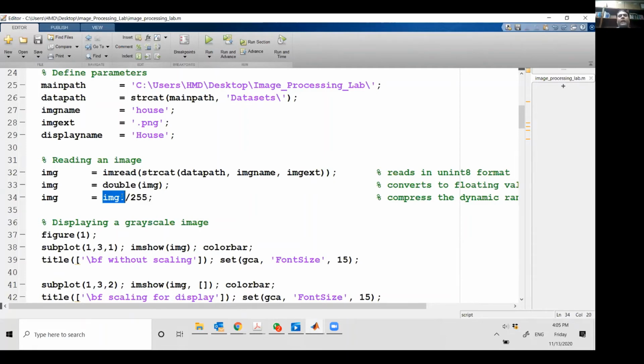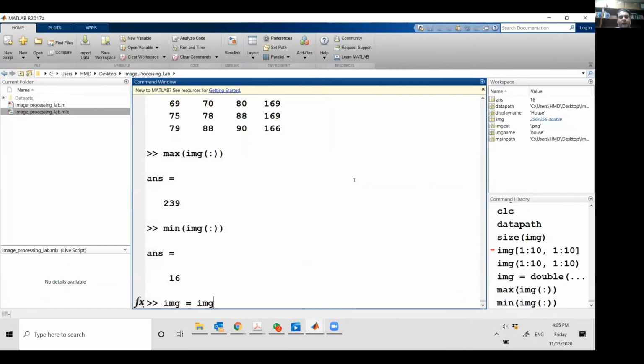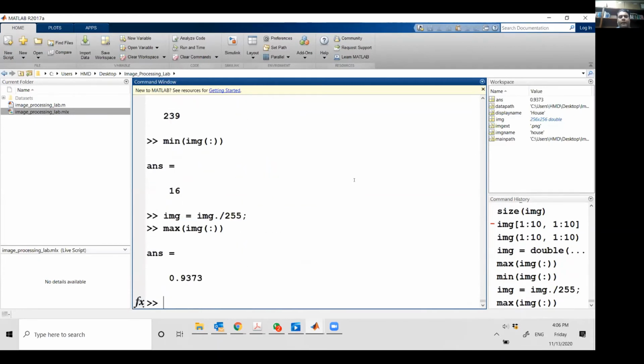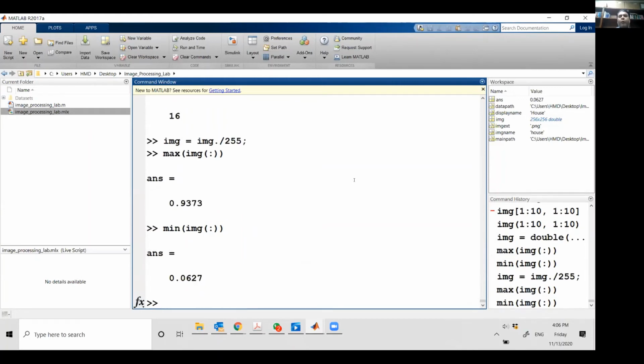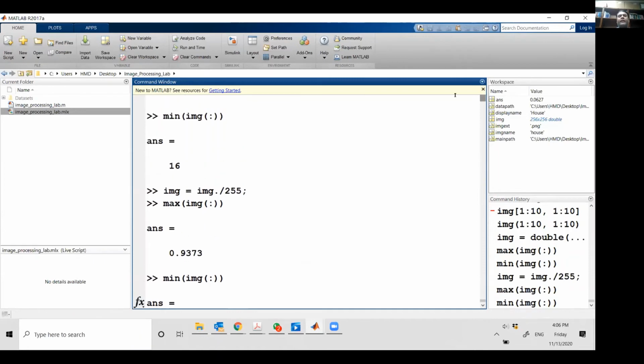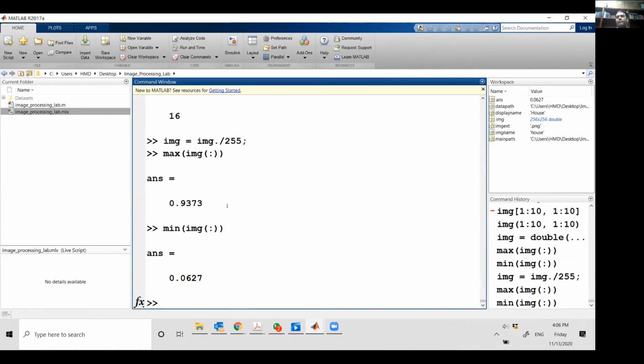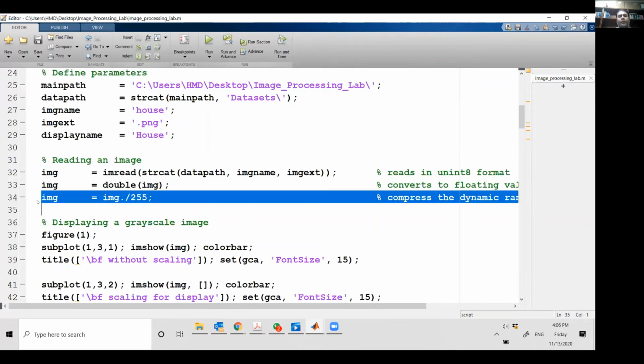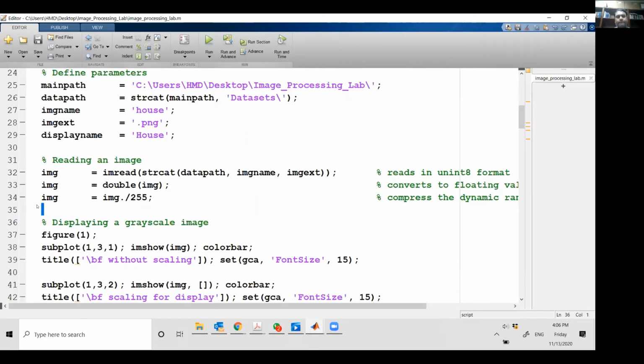So what I did was divide the image by 255. I just said image divided by 255, and now if I see the maximum value again, it is 0.9373. If I look at the minimum value, it is 0.0627. So my dynamic range of intensities, which was earlier from 16 to 239, has now been compressed between 0 and 1. So this is how we read an image. We change it to floating point values, and then we normalize it between 0 and 1. So does anybody have any questions up till now?